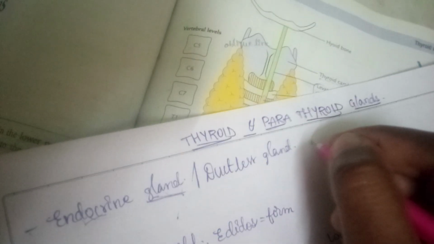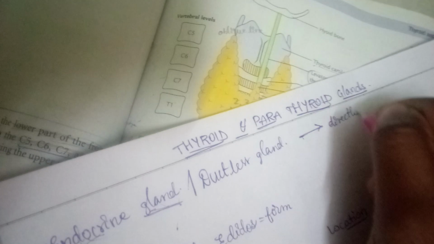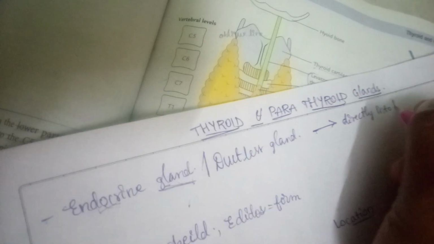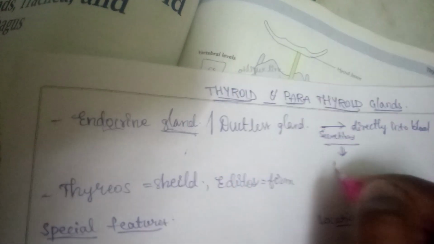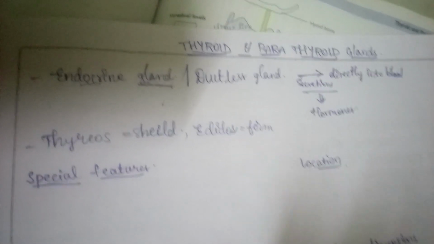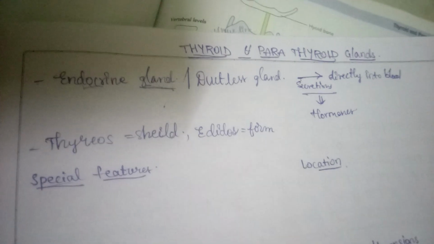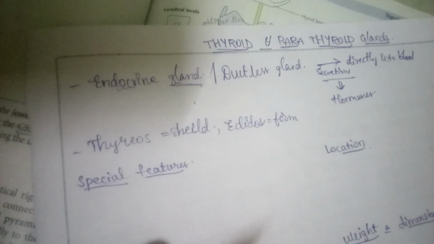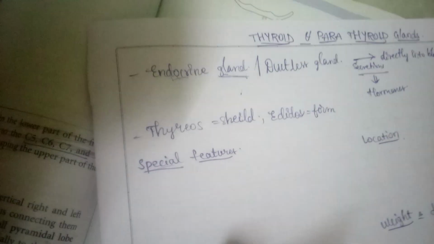Means they pour the secretions directly into the blood, and these secretions are called as hormones. The secretions from endocrine glands are called as hormones. These are ductless glands, right? Yes. So both thyroid and parathyroid glands are endocrine glands.